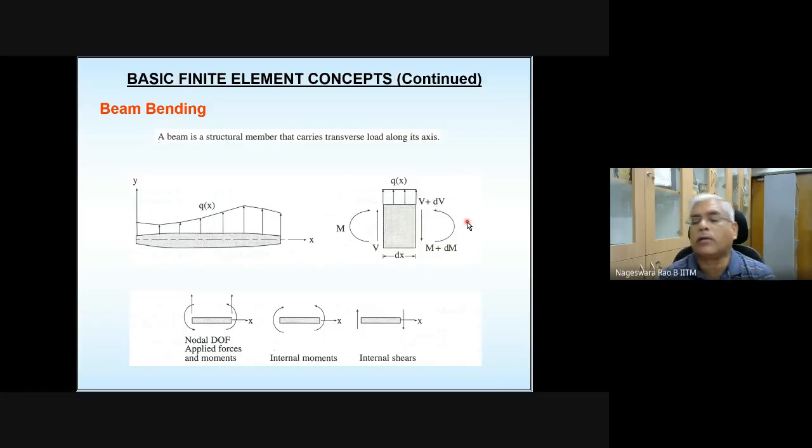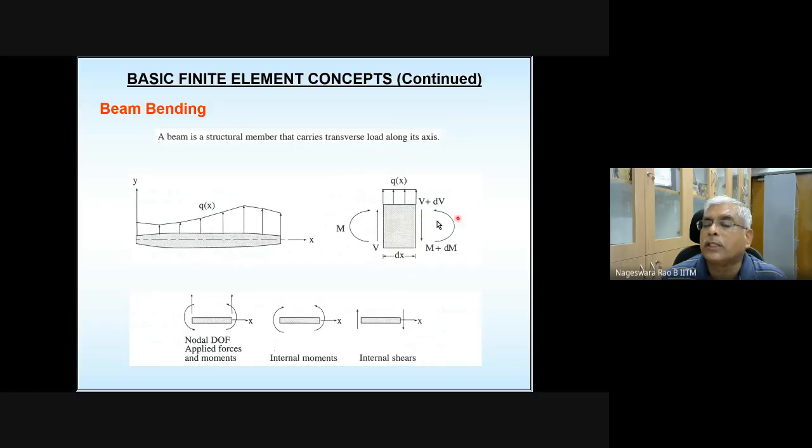What equilibrium equations are we going to write? Sum of all forces acting in the vertical direction should be equal to 0. Sum of all moments taken about a point should be equal to 0. Let's write the sum of all forces in the vertical direction, because the forces are acting only in the vertical direction.